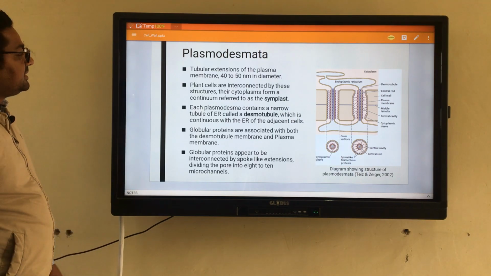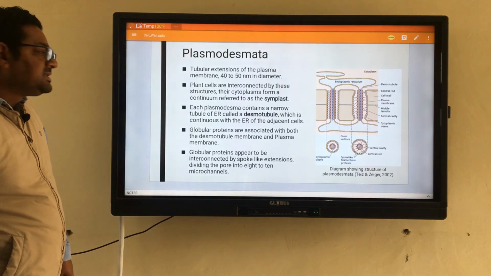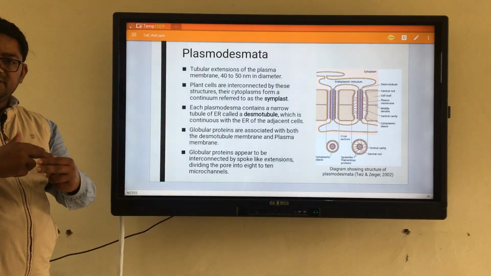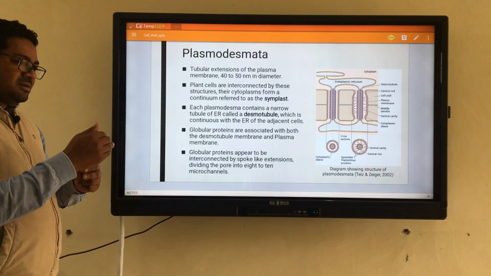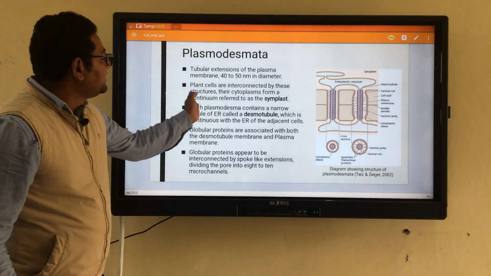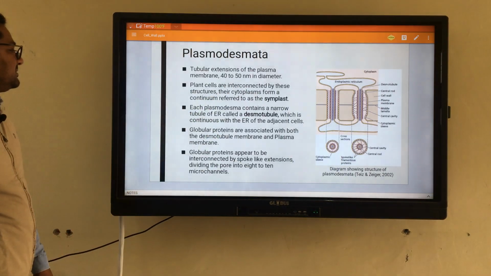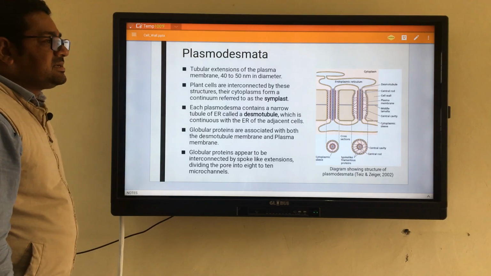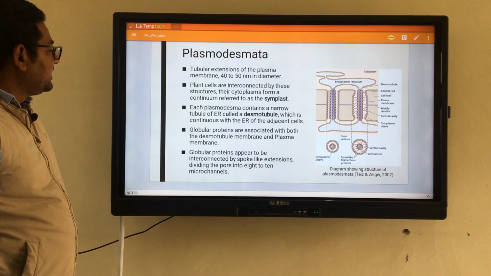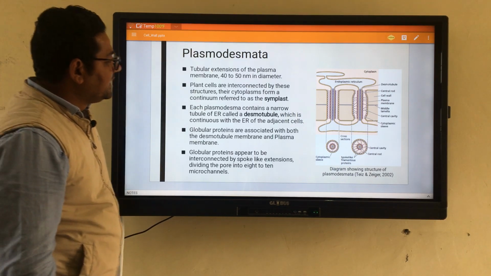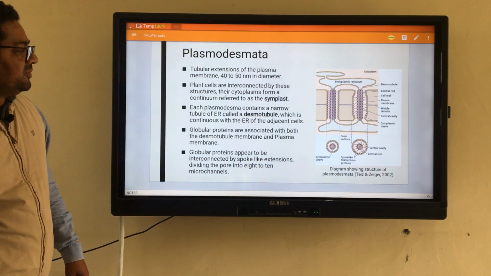So plant cells are interconnected by these structures, and the cytoplasm is common through which the two different cells are in contact. This forms a continuum, and that continuum is named the symplast. Another characteristic associated with the plasmodesmata is that a plasmodesma consists of a narrow tubule of endoplasmic reticulum. This narrow tubule is named the desmotubule.